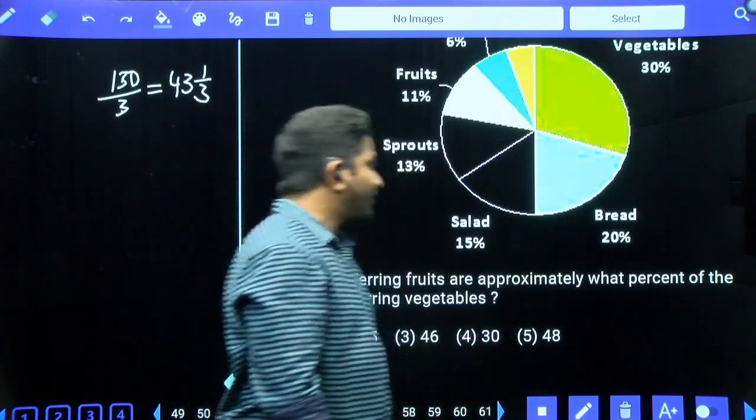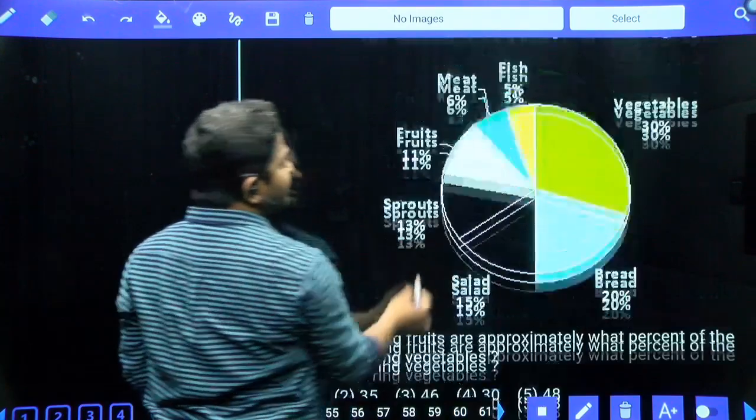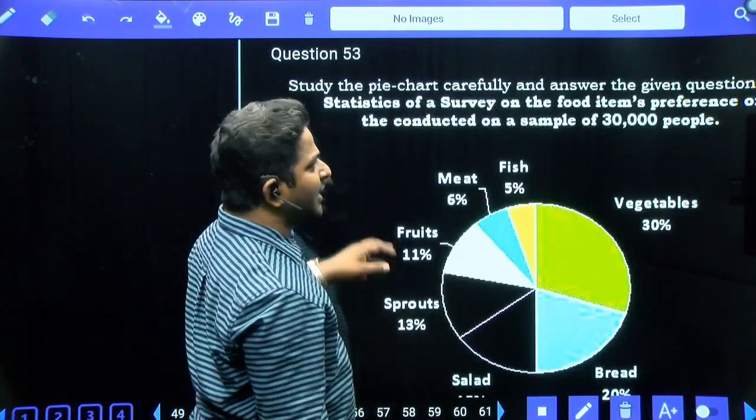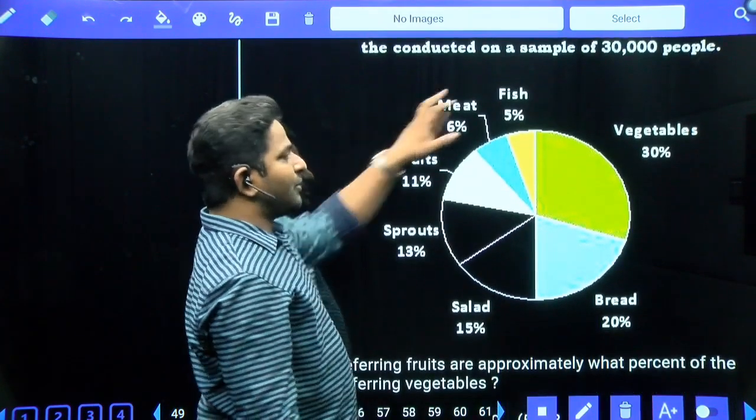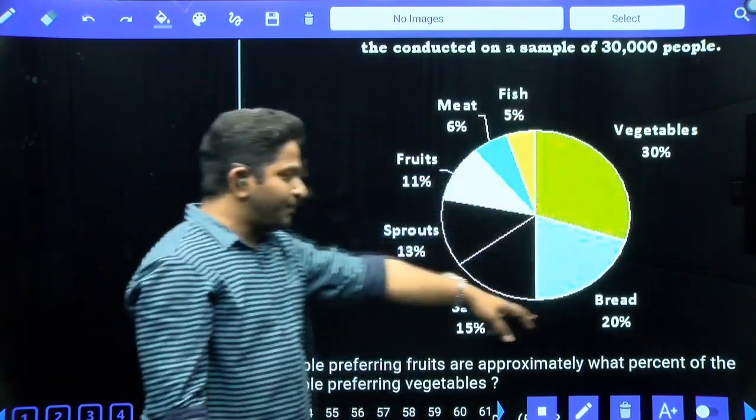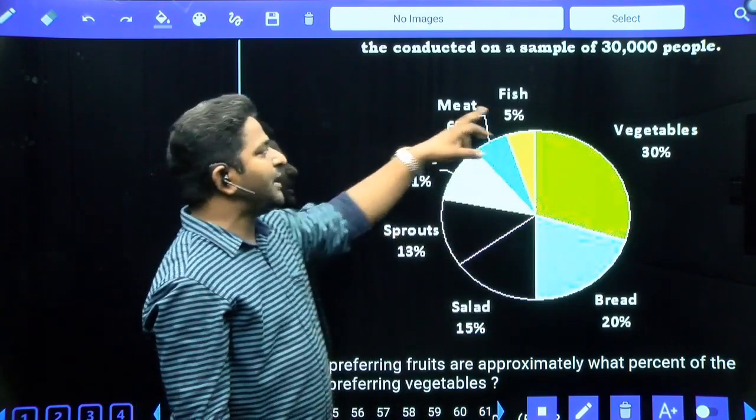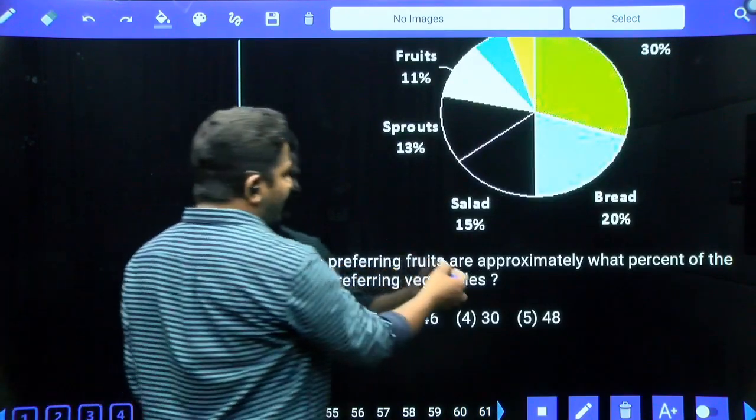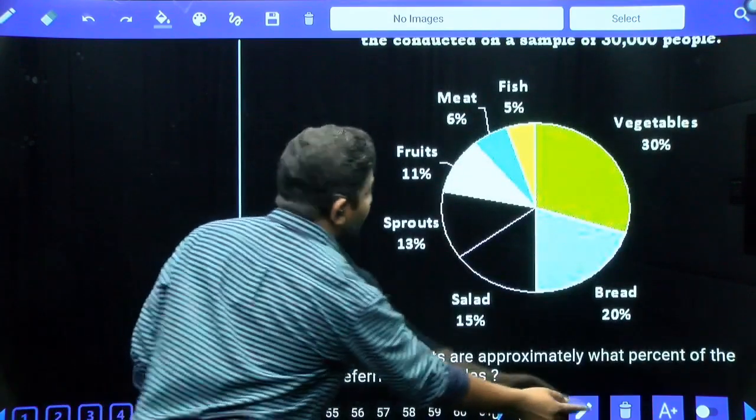This is a different one again. Let's see what exactly this is. Statistics of a survey on food item preference conducted on a sample of 30,000. So in total we conducted the survey on a sample of 30,000. Those people preferred vegetables, bread, salad, sprouts, fruits, meat and then fish. Percentage-wise segregation is given. People preferring fruits are approximately what percent of people preferring vegetables?